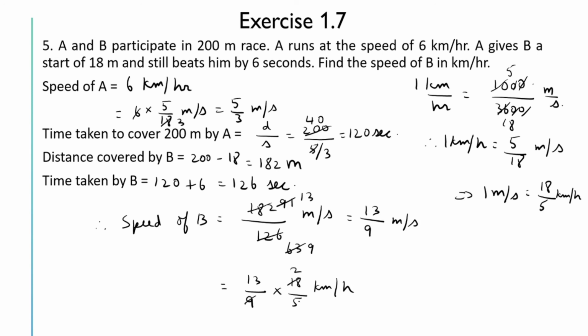So this is equal to 5.2 kilometers per hour. So the speed of B in kilometers per hour is 5.2. So the answer is 5.2 kilometers per hour.